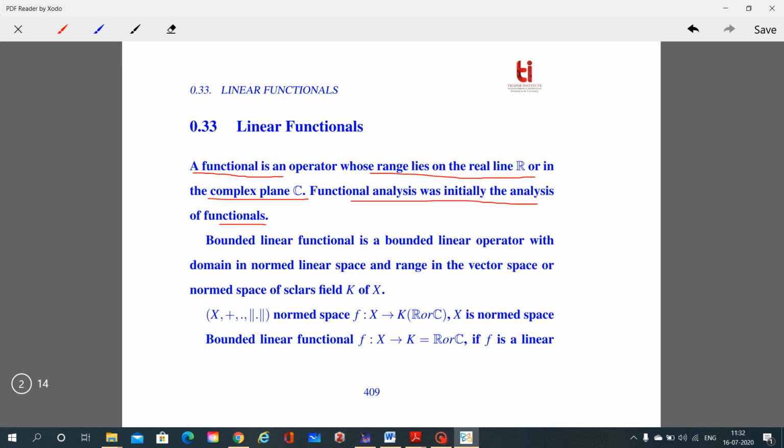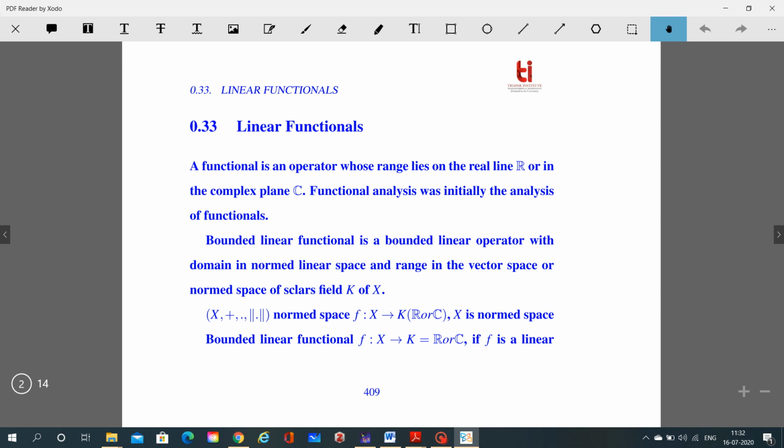A bounded linear functional is a bounded linear operator with the domain in a normed linear space and range in a vector space or normed space of the scalar field of X. So let X, under addition and multiplication with the norm defined over it, be a normed space, and then a function from X to a field K of reals or complex. So we can define a bounded linear functional from X to a field of real or complex if